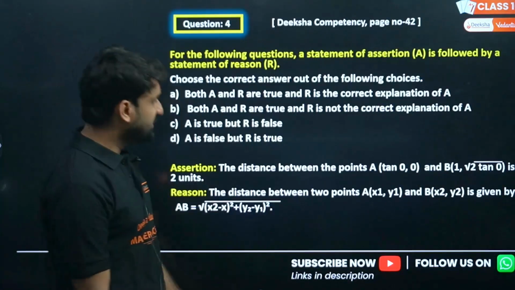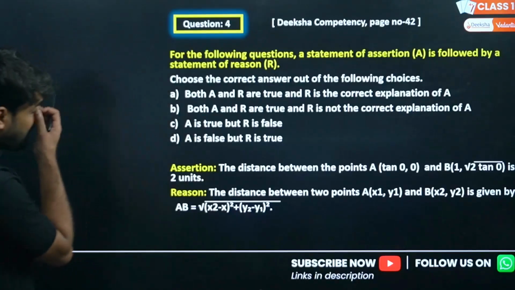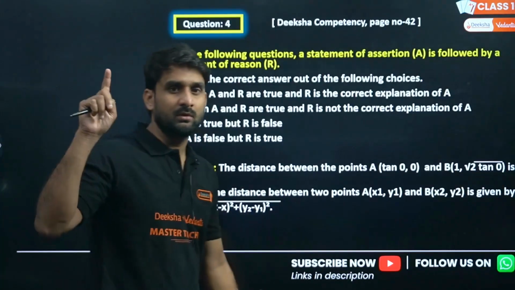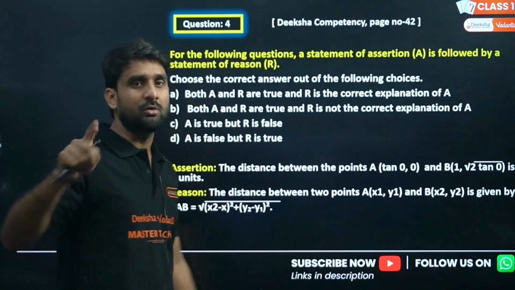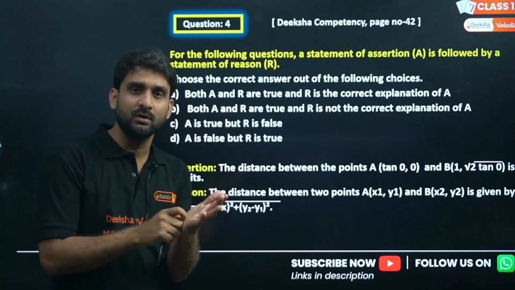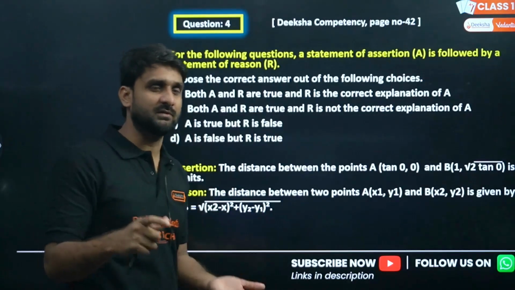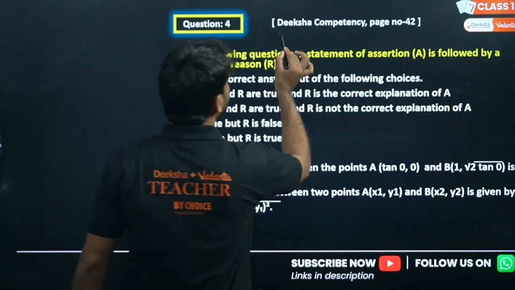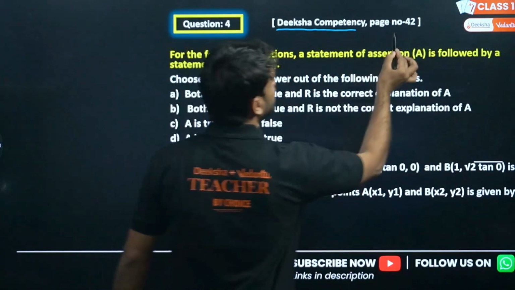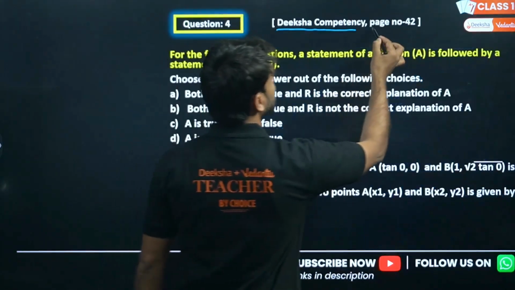Oh wow, this question is basically from your competency book. I hope you all have your competency book, the blue color mathematics book. So just solve the question from the competency book, Deeksha Competency, a very good book, beta. Deeksha Competency, page number 42. This question is in that book.